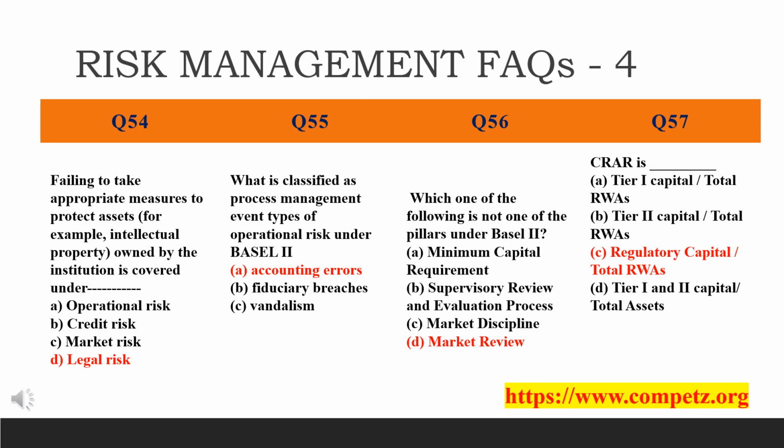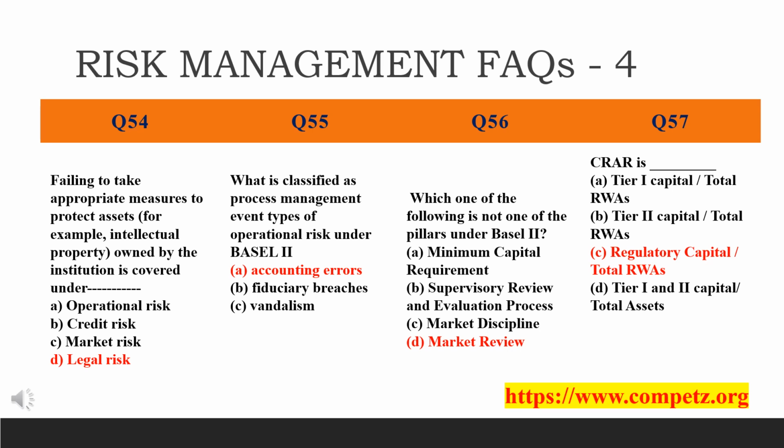Just listen, keep in mind, the Basel II categories of operational risk event types include execution, delivery and process management, that is EDPM. Execution, delivery and process management.